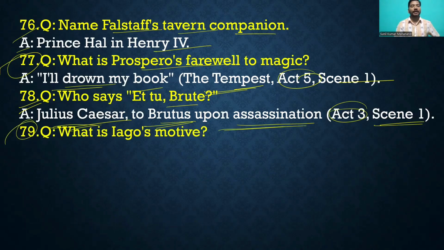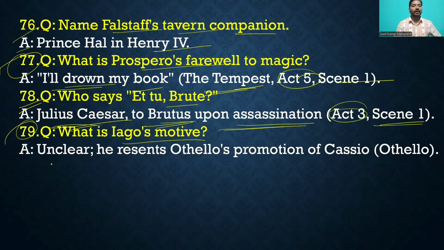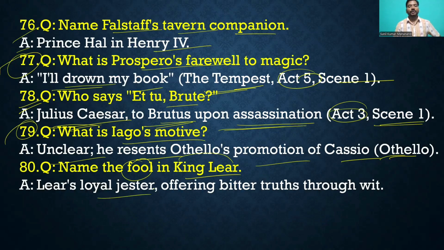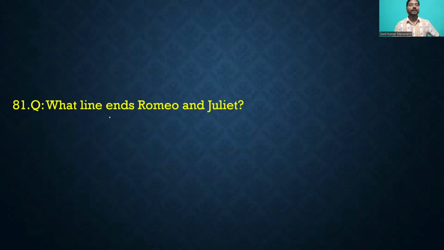Question number 79. What is Iago's motive? You can see that it is unclear. His motive was not clear. He resented Othello's promotion of Cassio. In Othello he had no clear motive, right? The name of the fool in King Lear. What was the name of the fool in King Lear? Yes, you can see that. Lear's royal jester, offering the bitter truth through wit, right? Okay, then move to the another question.